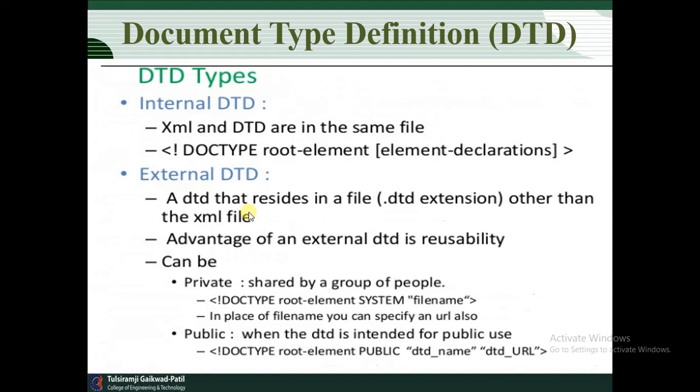Now, we have already discussed that DTD has two types. One is called the internal DTD and the second is called the external DTD. What does internal DTD indicate? The XML and DTD are in the same file. Here we have the XML and the DTD under the same file. Now, DOCTYPE root element declarations: this is the way to declare it.